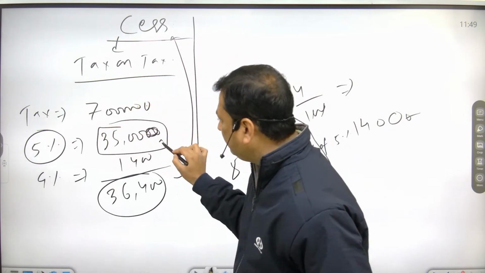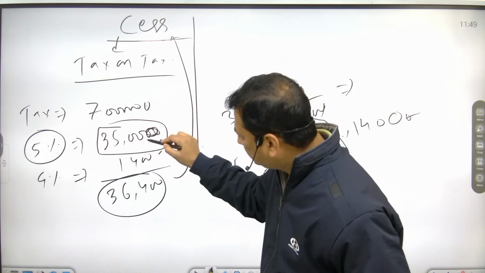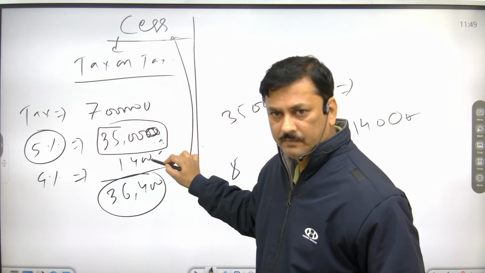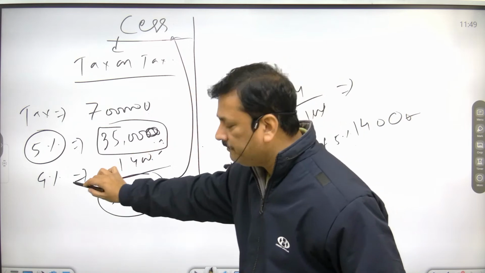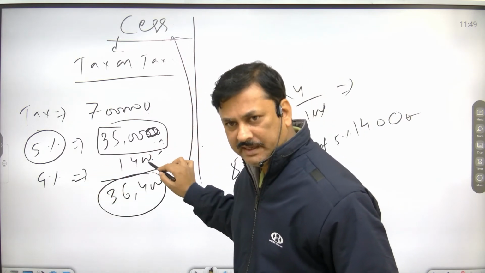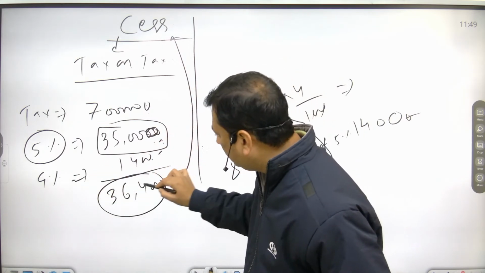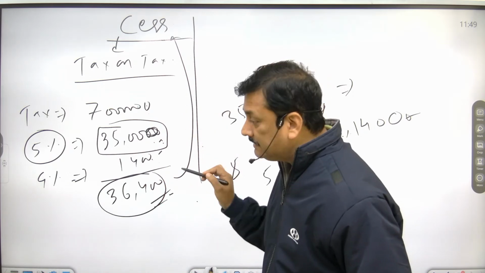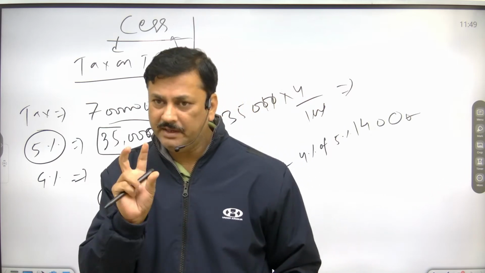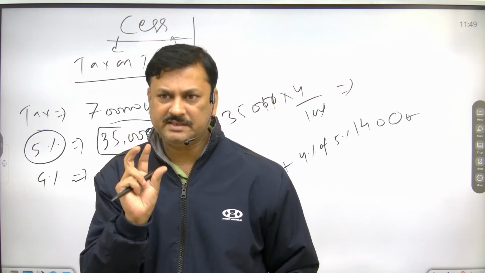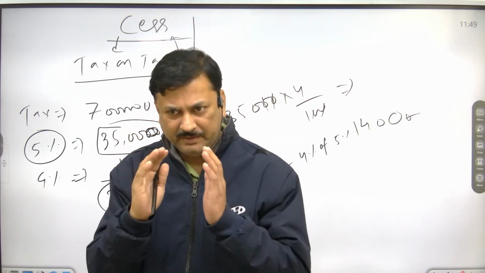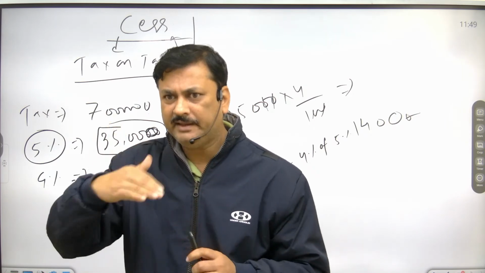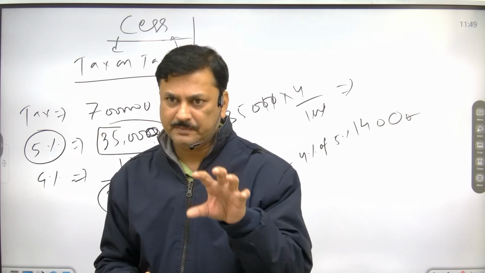You are paying 35,000 as tax. On this tax, the government has imposed a 4% cess. So this is the tax you have to pay. This is called cess, and there is a specific purpose for it. The collected money is used for that specific purpose only.